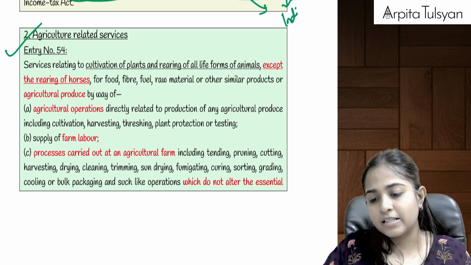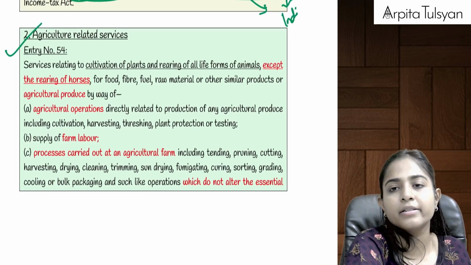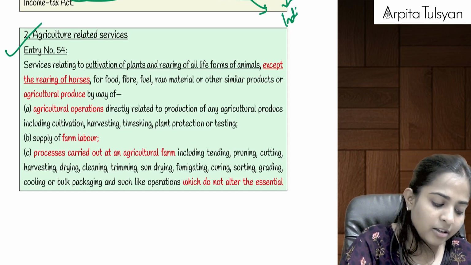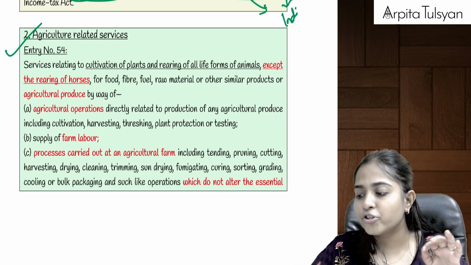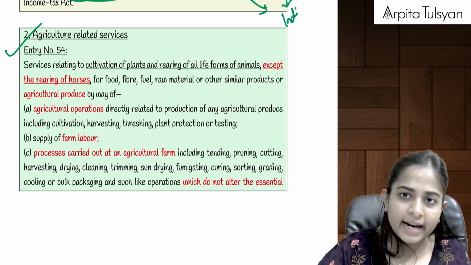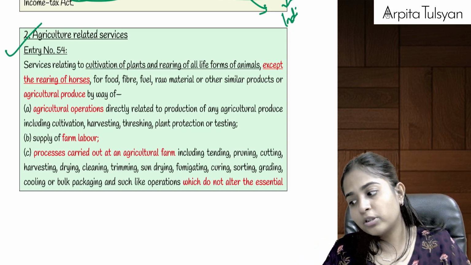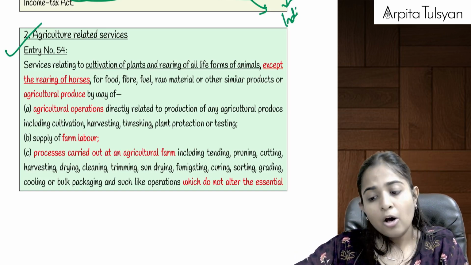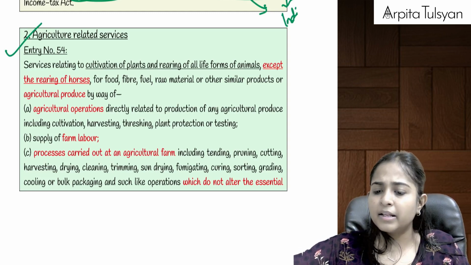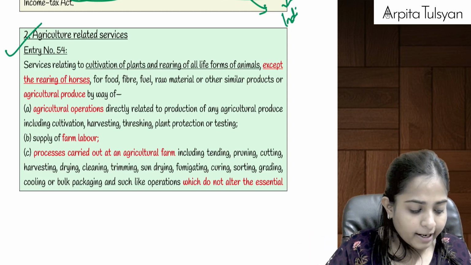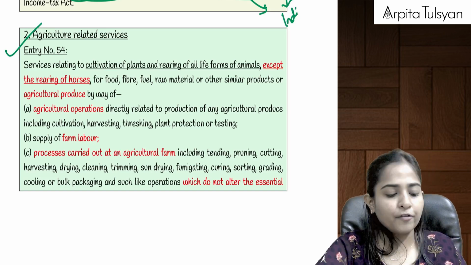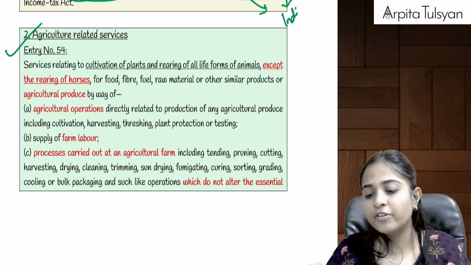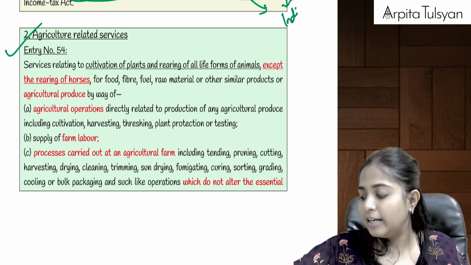The next service is a very simple but very important service, which talks about agricultural related services. Here the most important entry is going to be entry number 54. And one more thing which I would like to add here is, you need not remember the entry number. Even if you're not quoting the entry number in the exam, that is absolutely all right. Let's start with the first one, entry number 54. Here we are going to discuss agriculture related services.